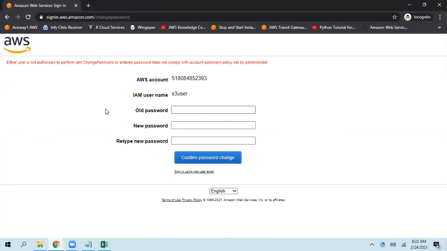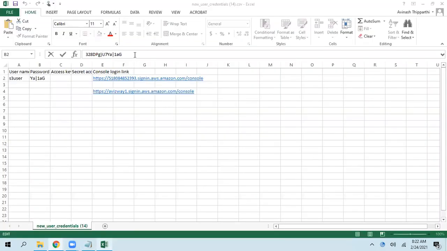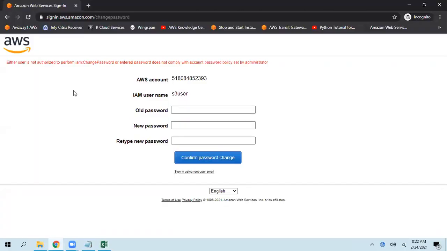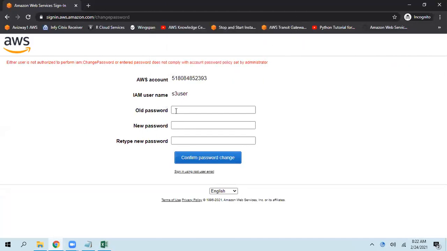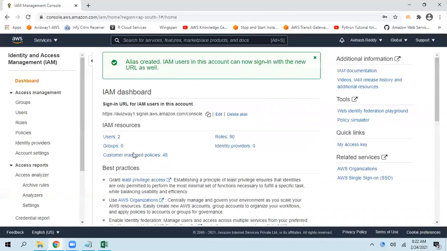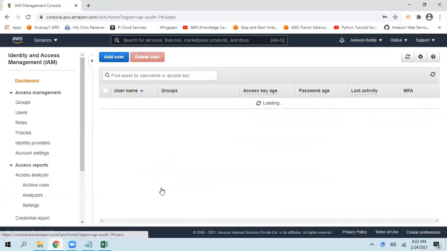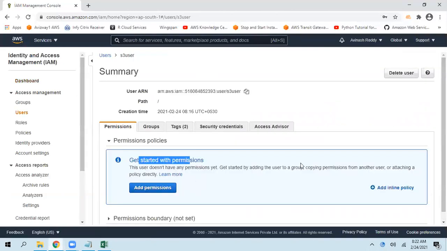Now, this is the existing password. I'm giving the old password. Right, seems I haven't added any policy.